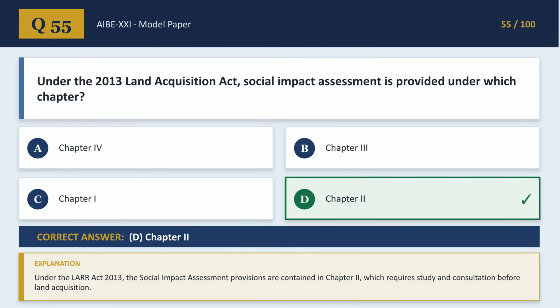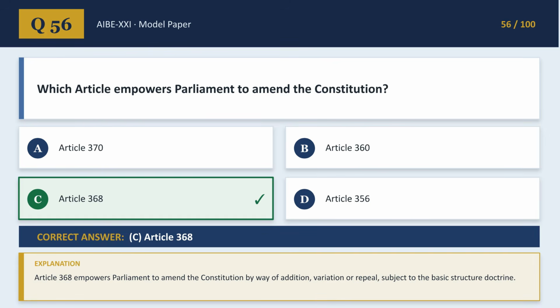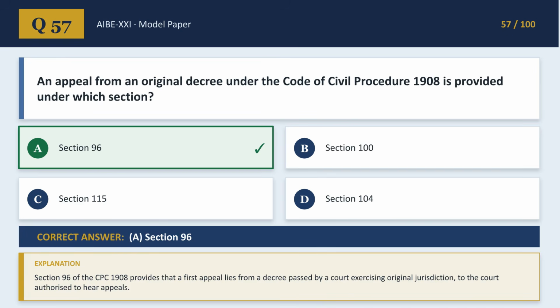Under the LARR Act 2013, the social impact assessment provisions are contained in Chapter 2. This requires a study and consultation before land acquisition. Article 368 empowers Parliament to amend the Constitution by way of addition, variation, or repeal, subject to the basic structure doctrine. An appeal from an original decree under the Code of Civil Procedure 1908 is provided under Section 96. This is the first appeal from a decree passed by a court exercising original jurisdiction.